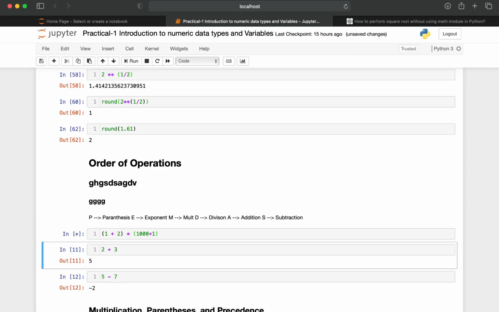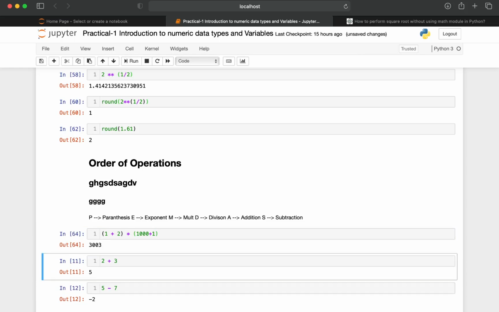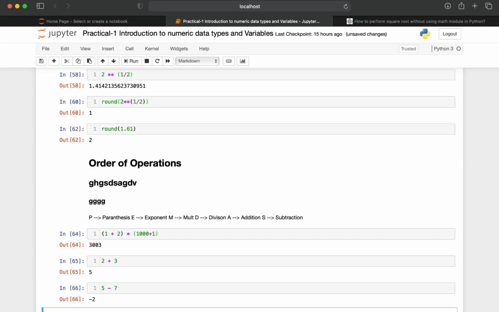And in the same way for this expression as well, we check whether the parenthesis is there. No. Exponents, no. Multiplication, no. Division, no. Addition, yes. We are adding two numbers. Subtraction, no. So addition, 2 plus 3, that is the reason we are getting 5. And again we check in the same way for this one. Parenthesis, no. Exponent, no. Multiplication, no. Division, no. Addition, no. Subtraction, yes. We are subtracting. The last priority is given to subtraction, that is the reason we are going to take this.